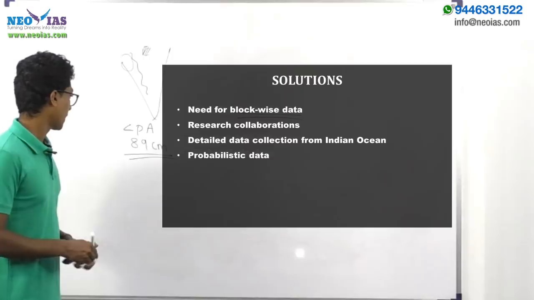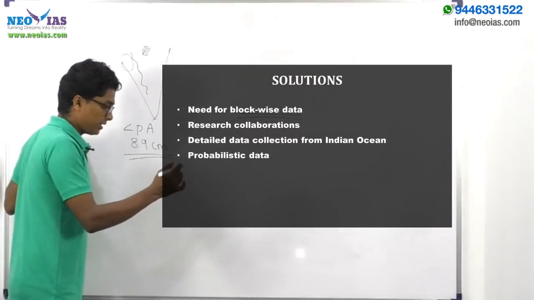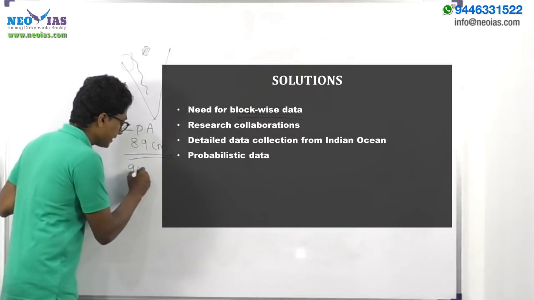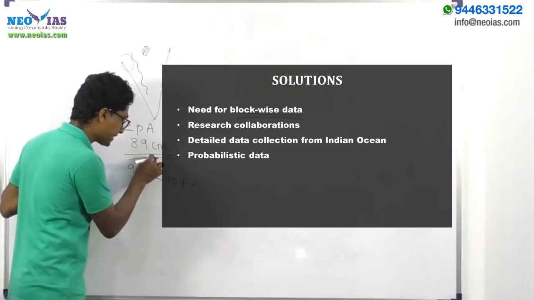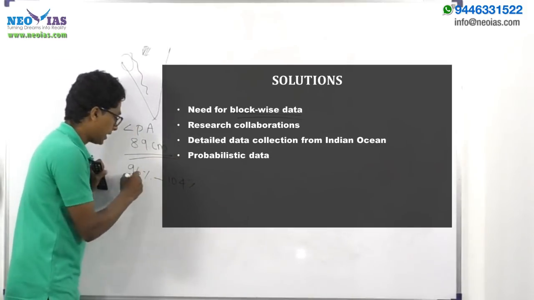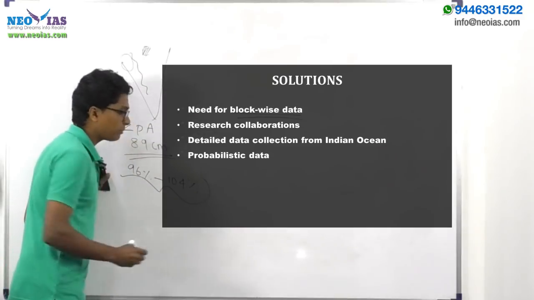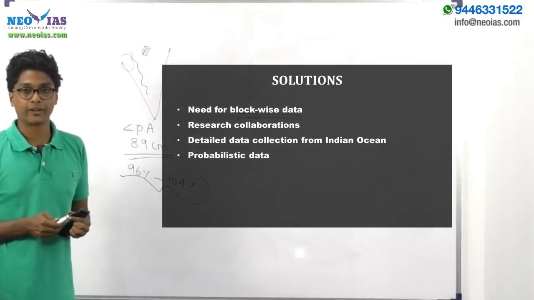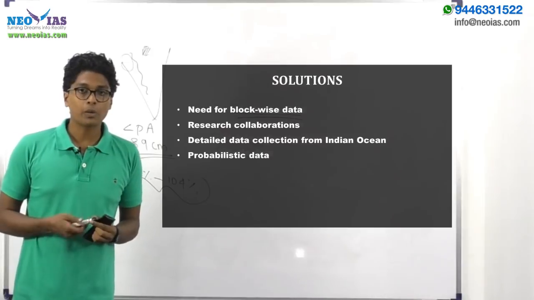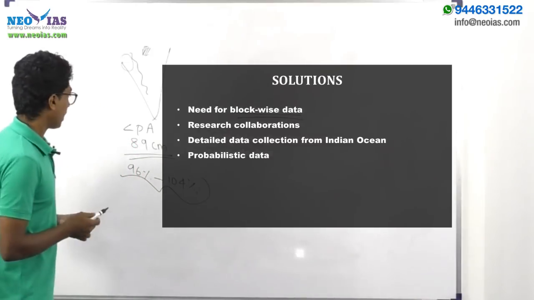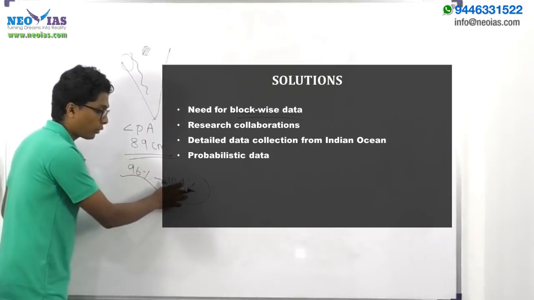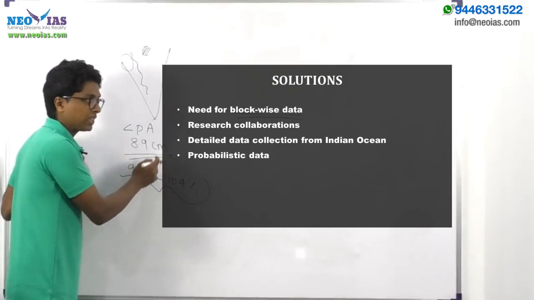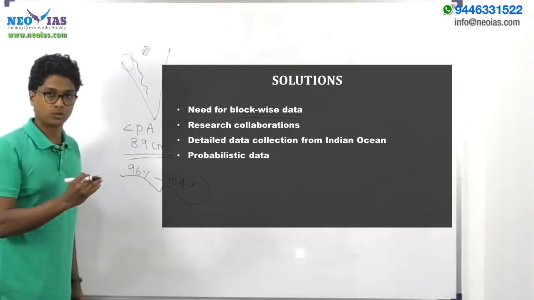centimeters of rainfall. Now, if in one year we get, say, 96% to 104% of this 89 centimeters of rainfall, such a year can be seen as a normal monsoon year. So, if our predictions say the rainfall will be 96 to 104% of the LPA, that year we are having normal monsoon rainfall.